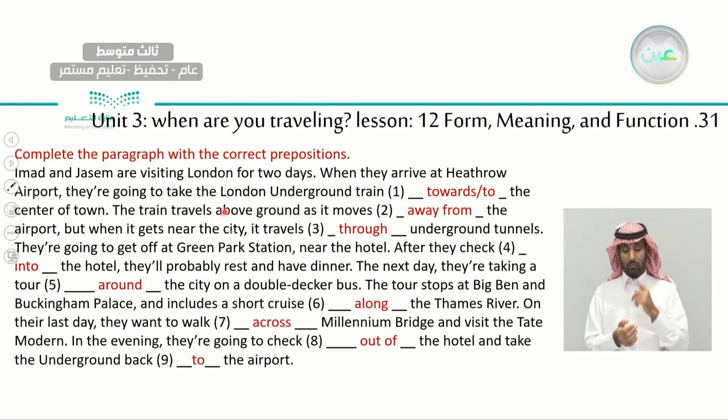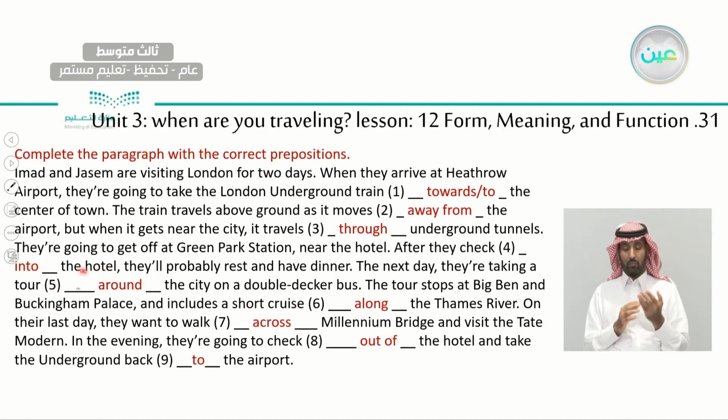The train travels above, around as it moves away from the airport. So they are going away from the airport, but when it gets near the city, it travels through underground tunnels. They are going to get off at Green Park Station near the hotel.